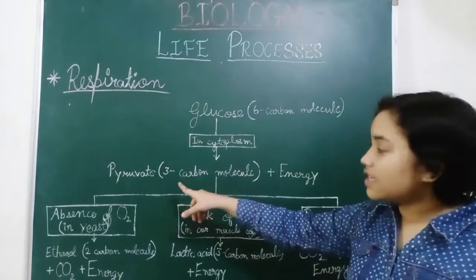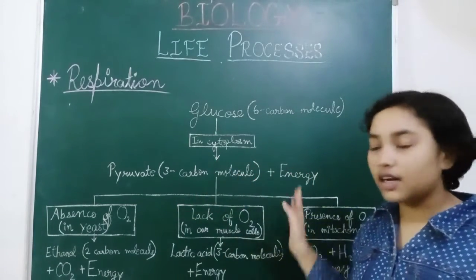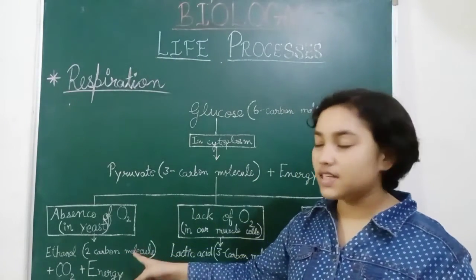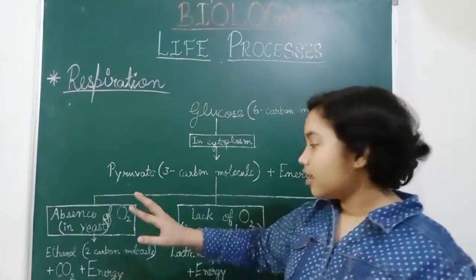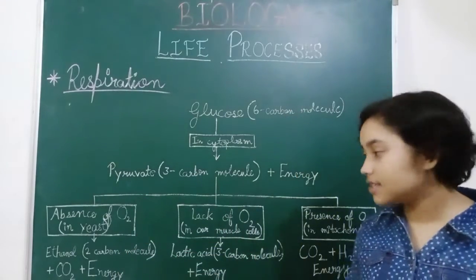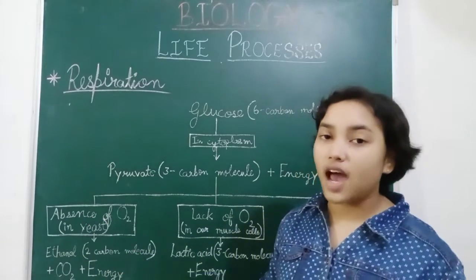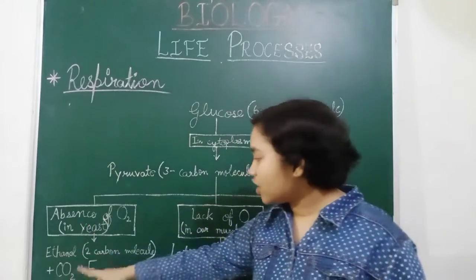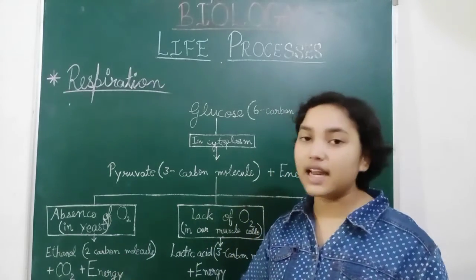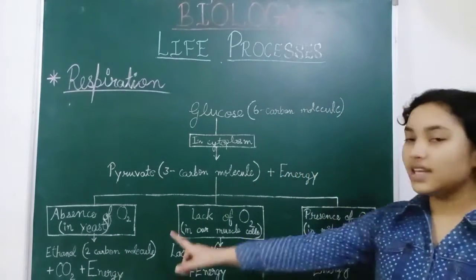In the absence of oxygen, as in yeast, no oxygen is required; there is the anaerobic type of respiration. Then ethanol, which has two carbon molecules, plus carbon dioxide and energy are formed in yeast.